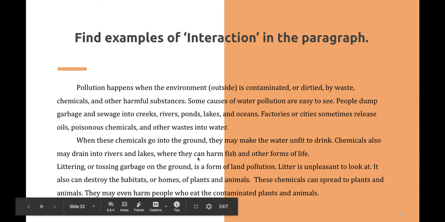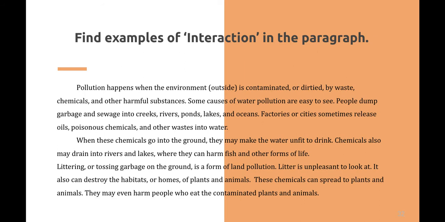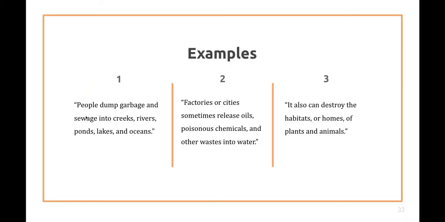So in this paragraph, we have examples of interaction. So what happens when people interact with the environment? So we're going to find some examples of interaction. One example is people dump garbage and sewage into creeks, rivers, ponds, lakes, and oceans. So this is humans, people, interacting with the environment. So humans throw garbage into water, and water is the environment. So here's one example.